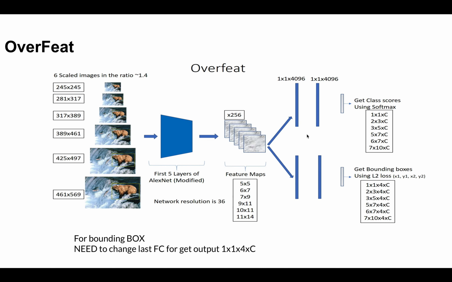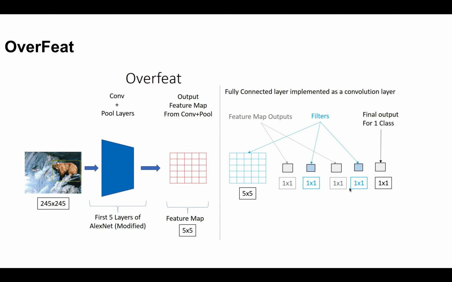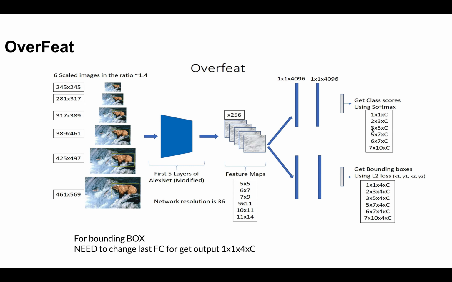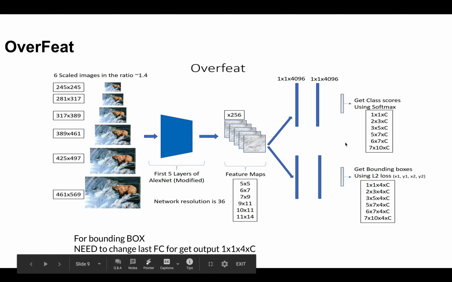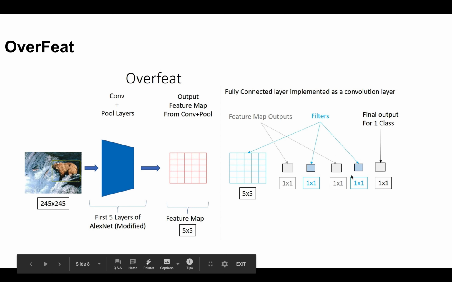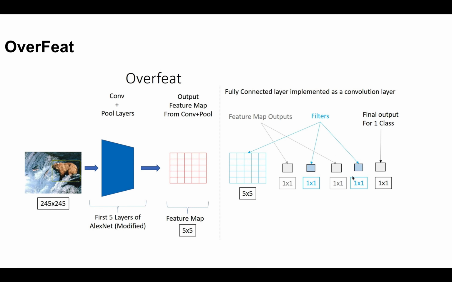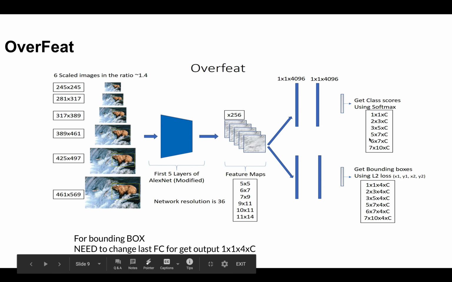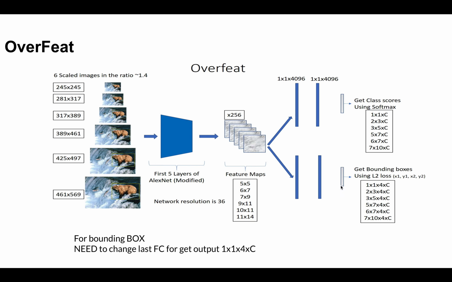Then again we convolve with 1x1, and we get the same output, 3x5, here also. Then we convolve with the 1x1 feature, and the number of filters we can choose according to the class. For example, the class is C here, so the number of filters we take is according to the class. So this is all about the classification task.